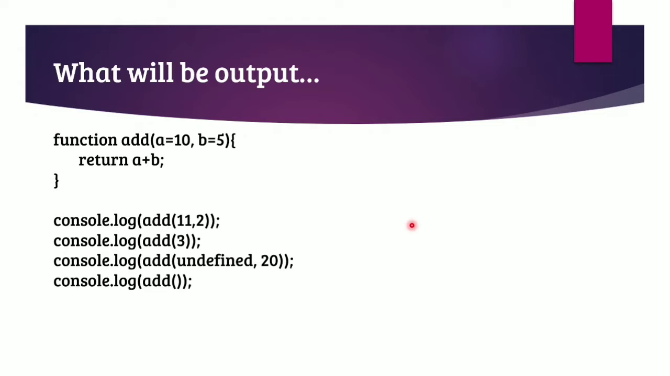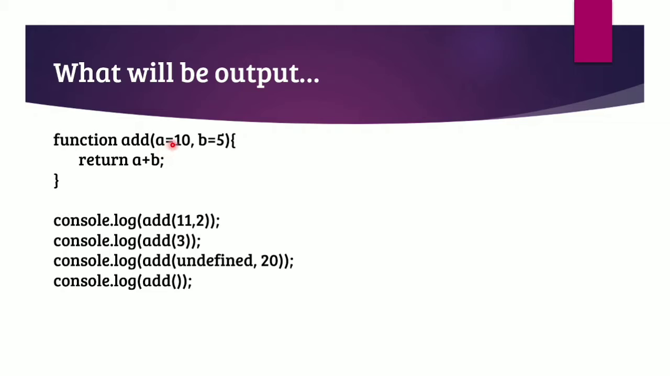In this particular question, we have been given a function named add where the default value is 10 for A and for B it is 5, and then we are returning the sum of these two numbers. First time when we are calling the function, we are passing the parameters as 11 and 2. So 10 will be replaced by 11 and 5 will be replaced by 2 and we will get sum as 13. For the next time, we are passing only one parameter.